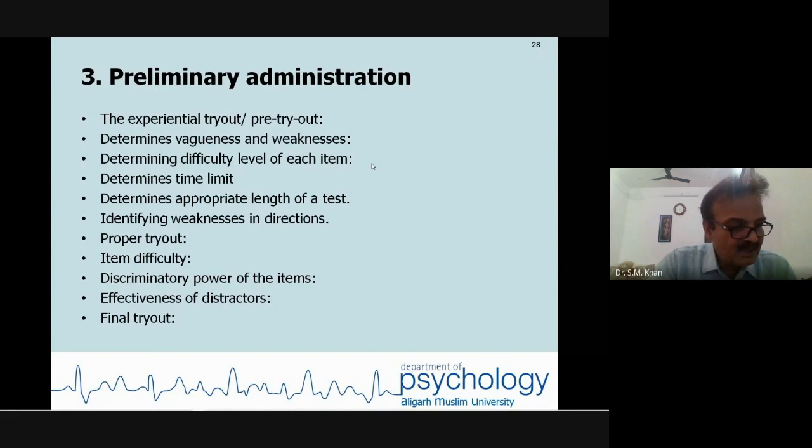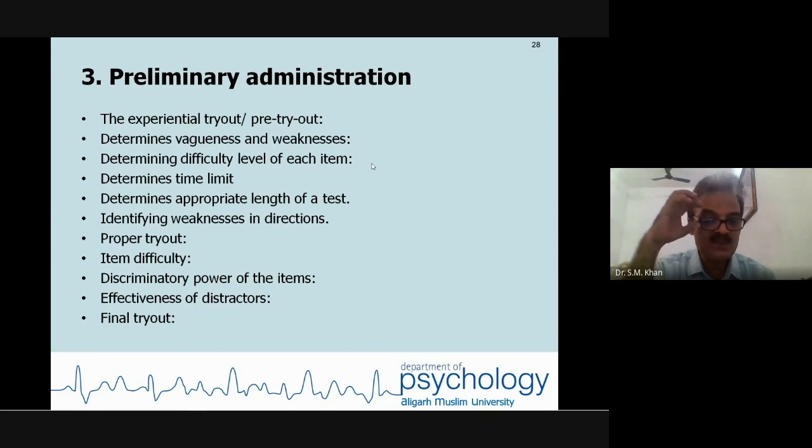When you are trying to measure social desirability, or some of the variables which are touchy in nature, then everybody used to present himself or herself as of good behavior. So you need to encounter this social desirability using the negative scoring items.